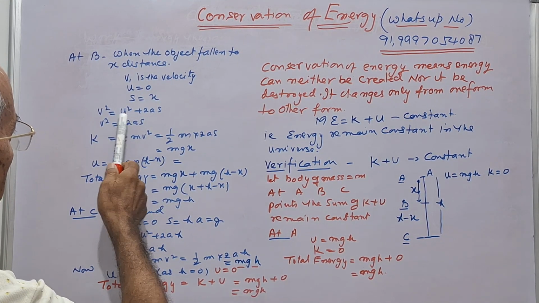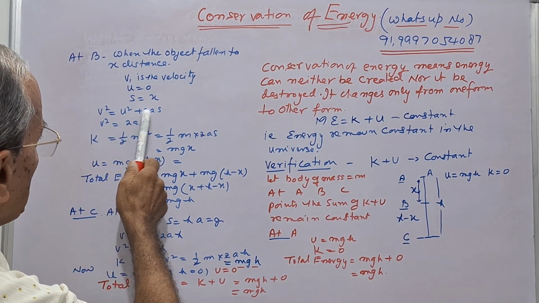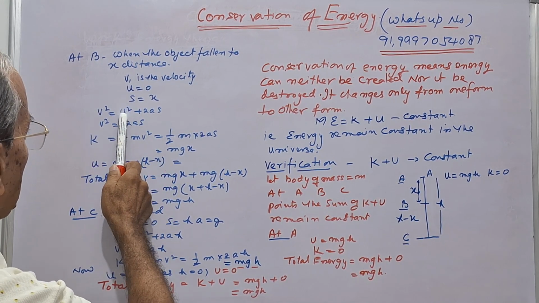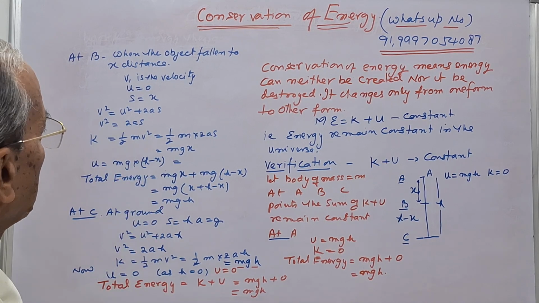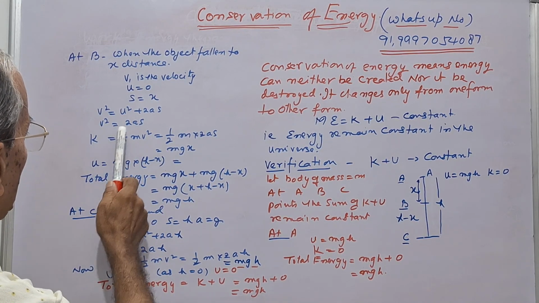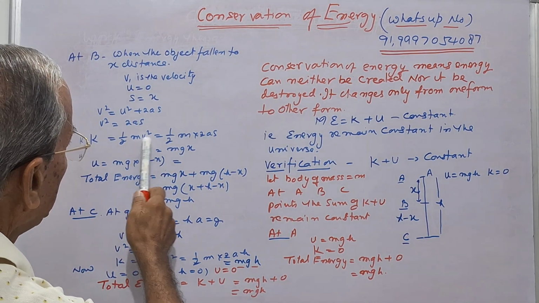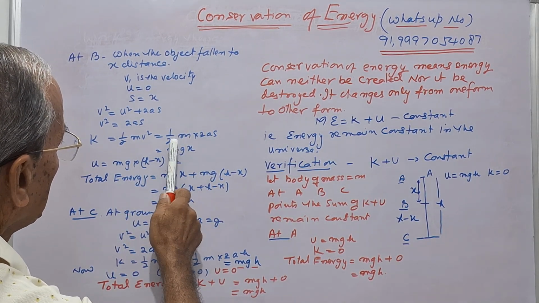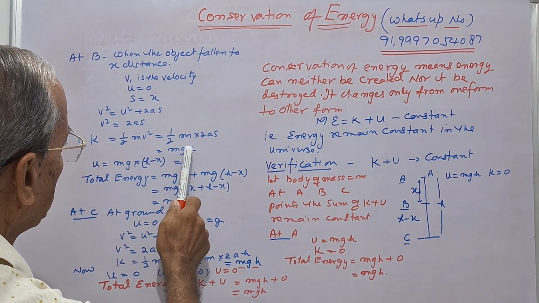So from the third equation of motion, v square is equal to u square plus 2as. Here u is 0, so v square is equal to 2as. Now kinetic energy is equal to 1 upon 2 mv square. So v square is 2as, 2 is divided out, and the kinetic energy becomes mgx.